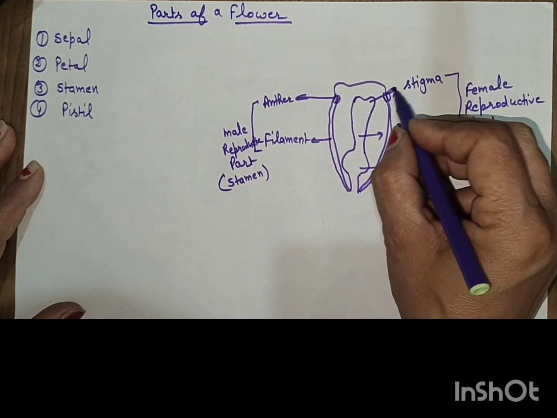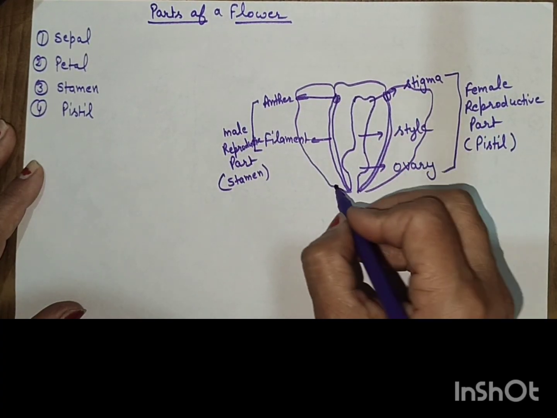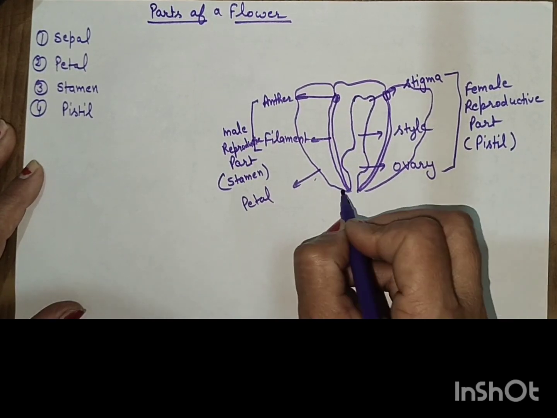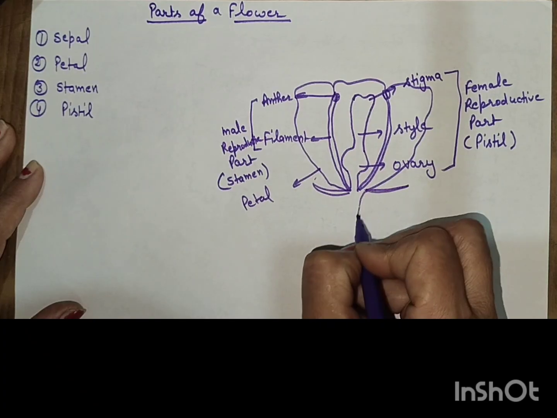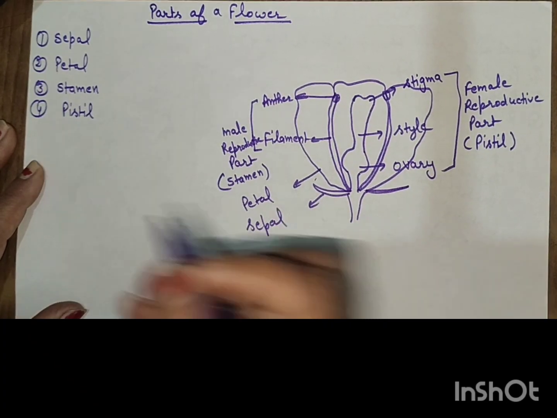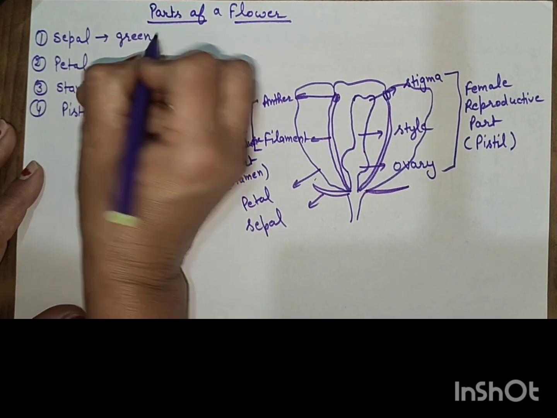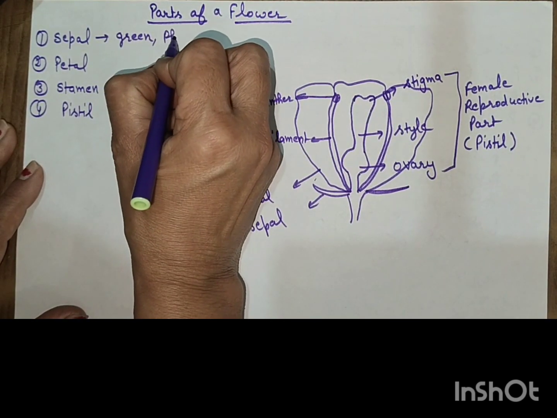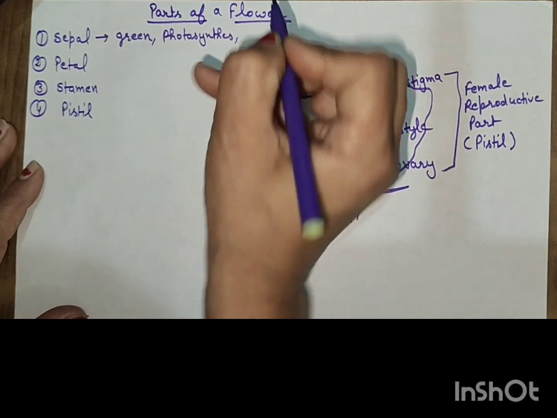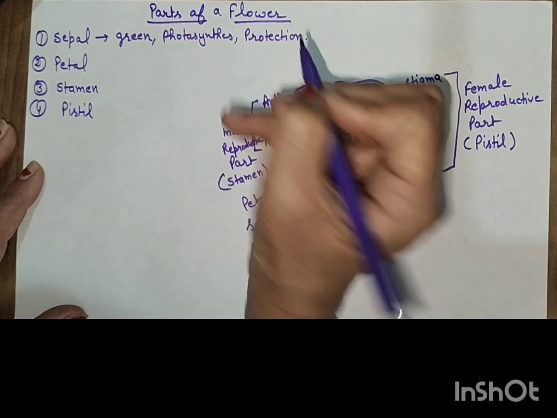Outside of this, some colorful parts are present, called petals. And here some green structures are present, called sepals. Sepals are green in color, help in photosynthesis for some time, and help in protecting the flower in the bud condition.